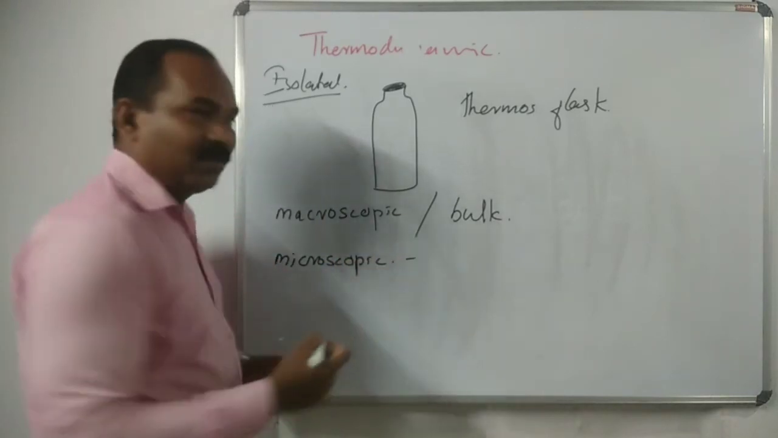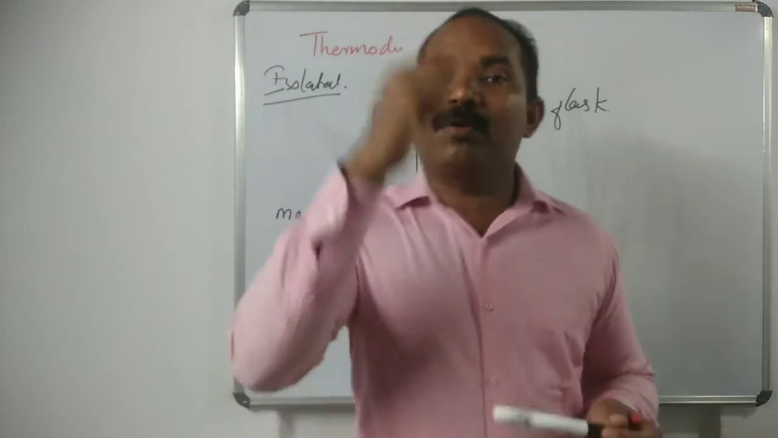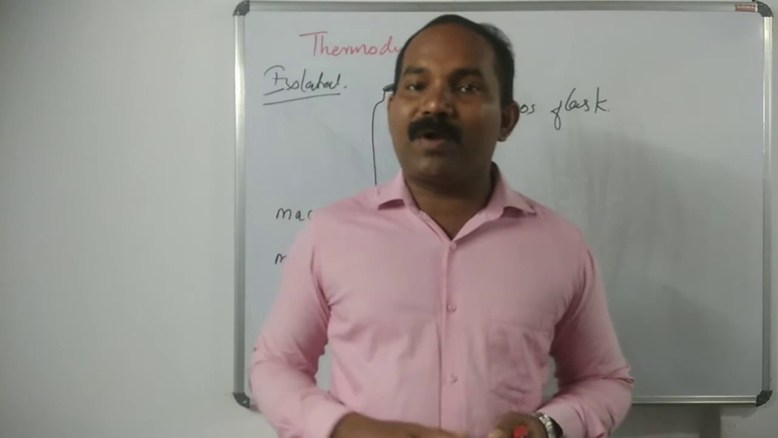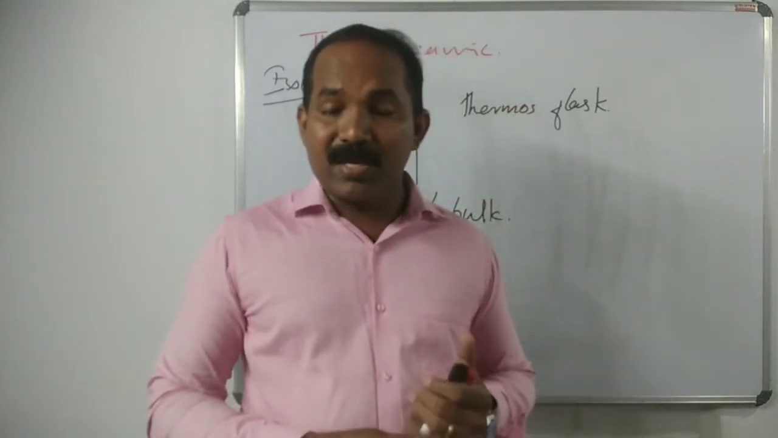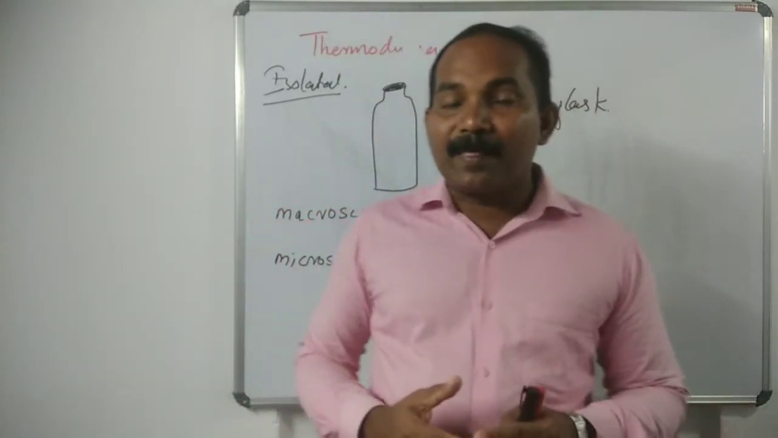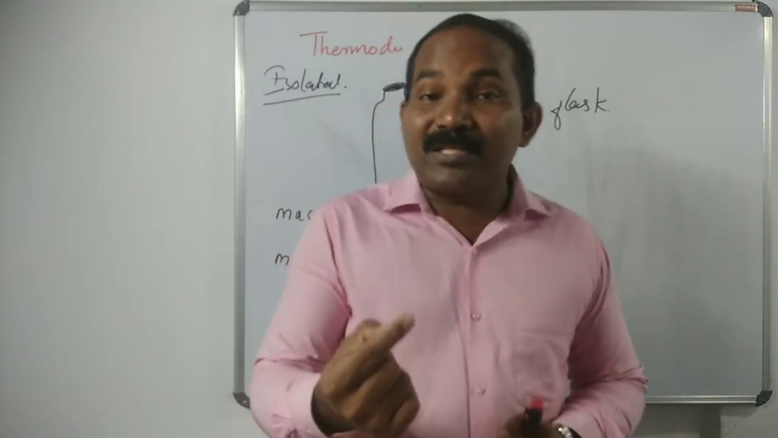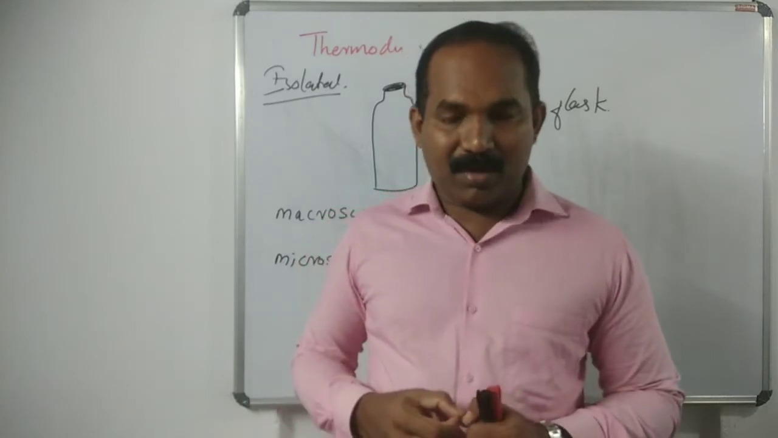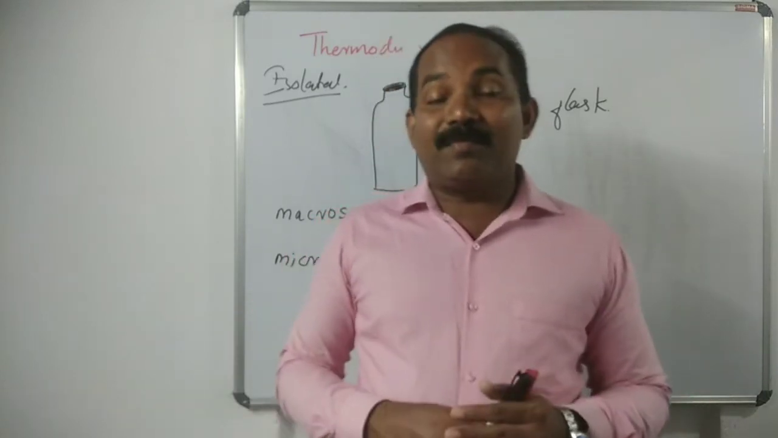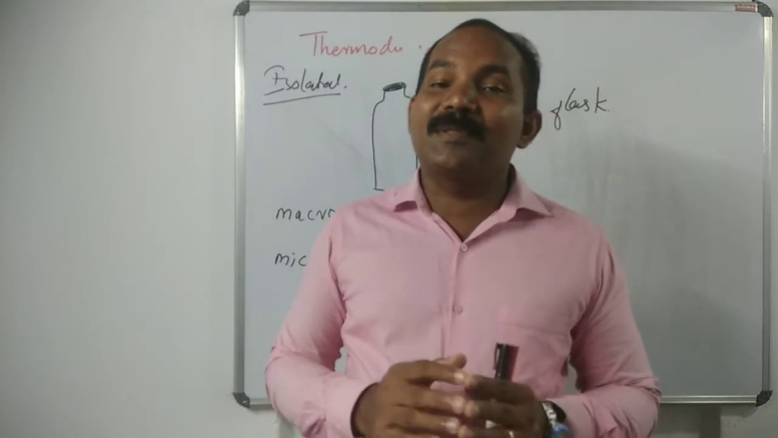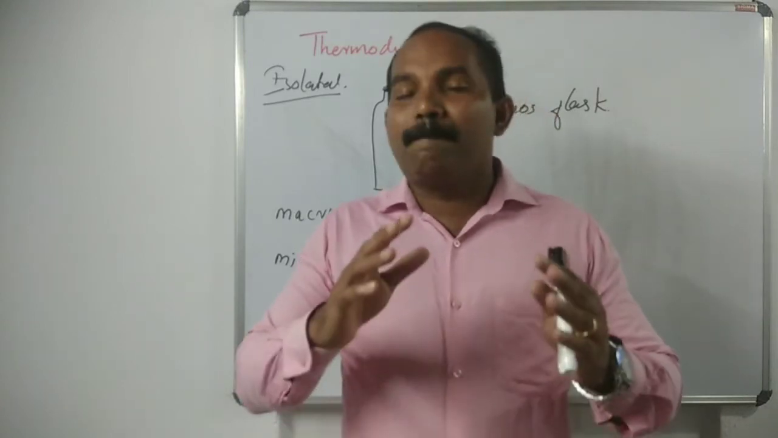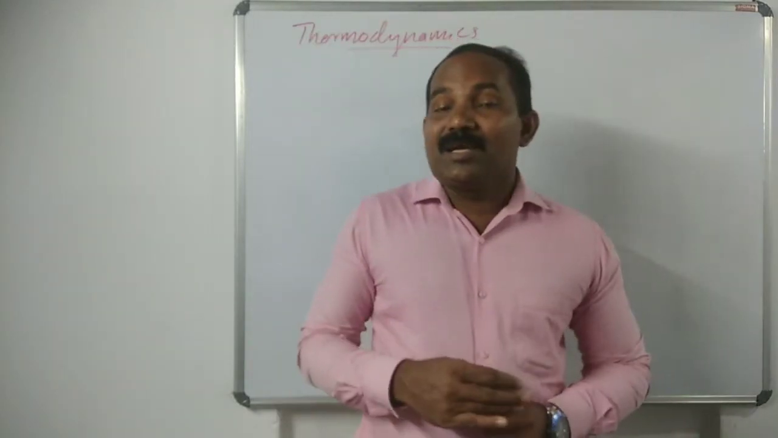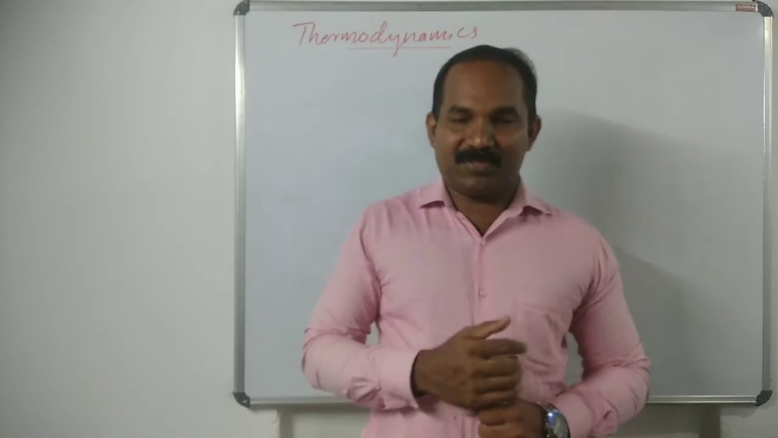Microscopic system, for example, one molecule of water. It is a microscopic system. It is difficult to study the properties of one molecule of water. So in thermodynamics, we mostly deal with the bulk or macroscopic system. You remember that. Next is the state and state variables of the system.